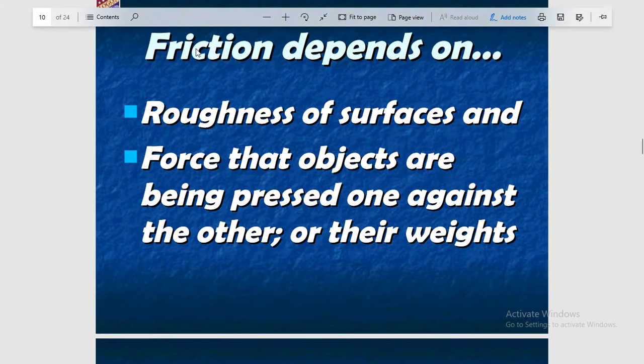The factors on which friction depends. Let's see what the factors are, and these factors are important. I hope you know about the factors, and you can write down the factors on which friction depends. It is your personal experience. If you have an idea about these factors, you can write them down in your copy and check the answers. So the first one is the roughness of the surface.